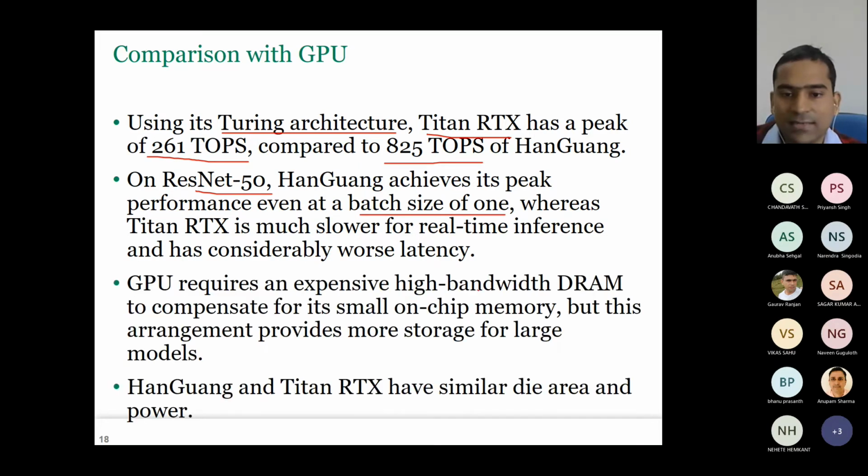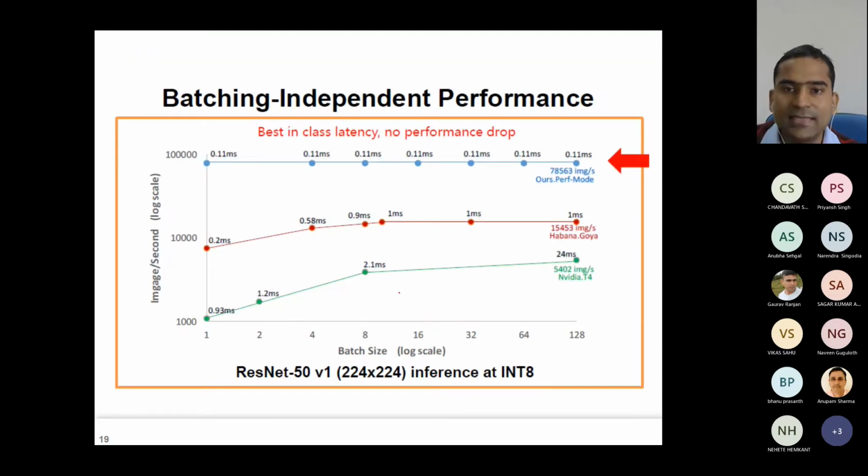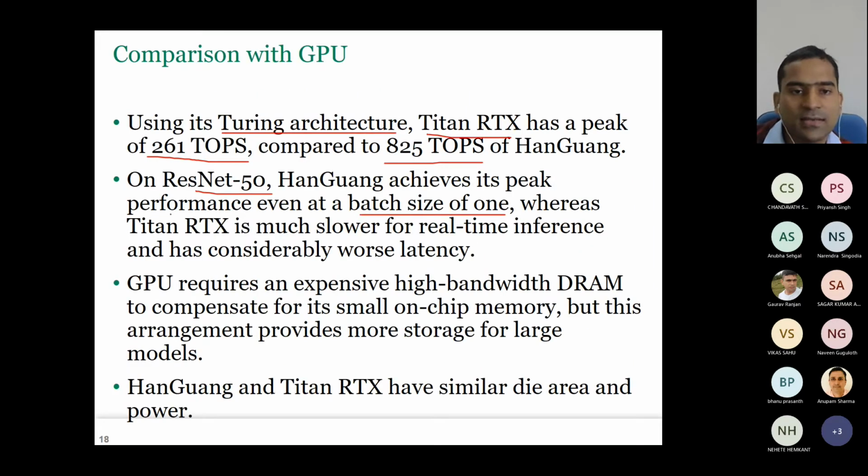I will show those results. I think first let us see this, then I will come back to that slide. Here this is the result with NVIDIA T4. Okay, let us first discuss that. So on ResNet 50, Han Guang achieves its peak performance even at a batch size of 1. Whereas Titan RTX is much slower for real-time inference and has a much worse latency.